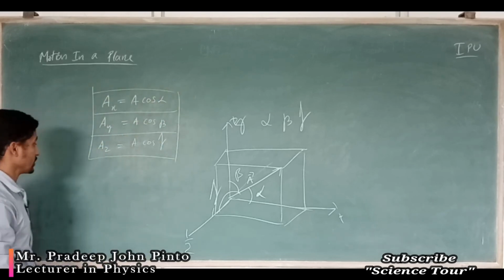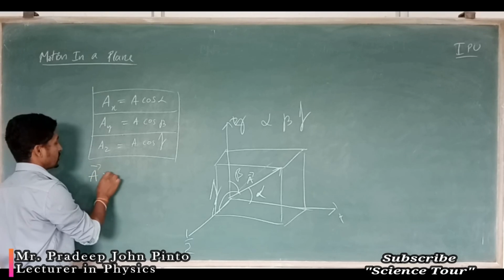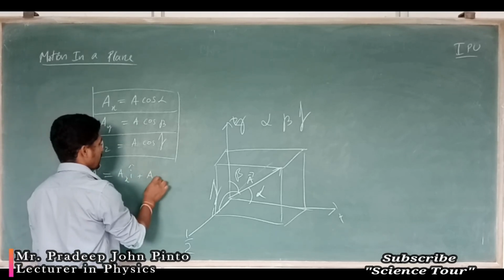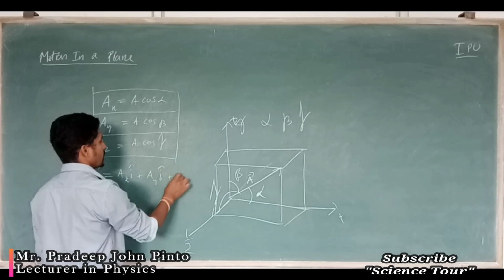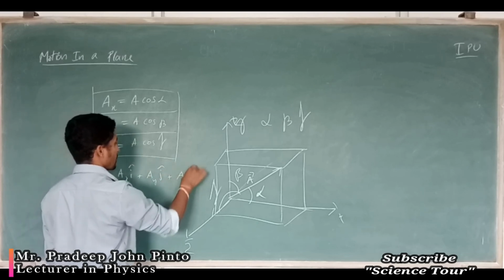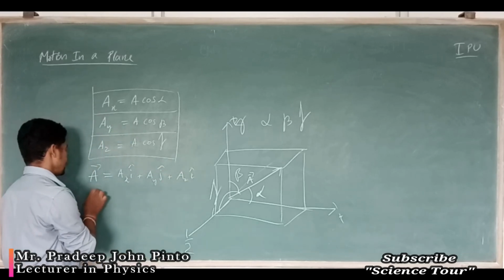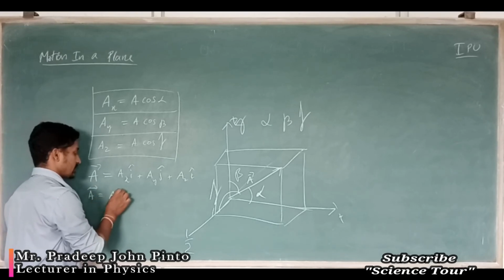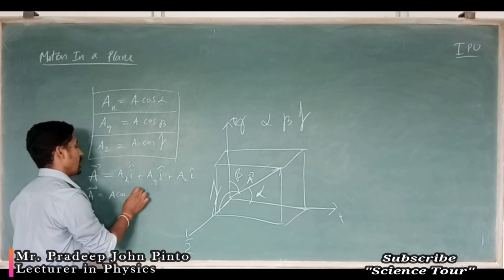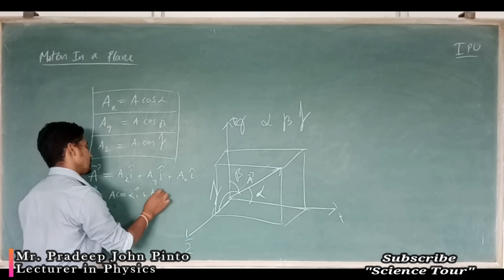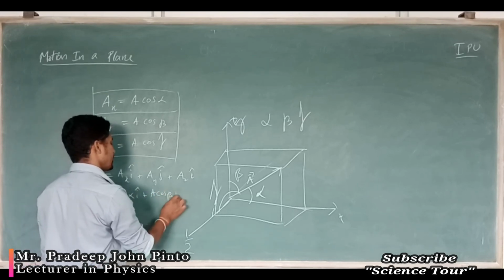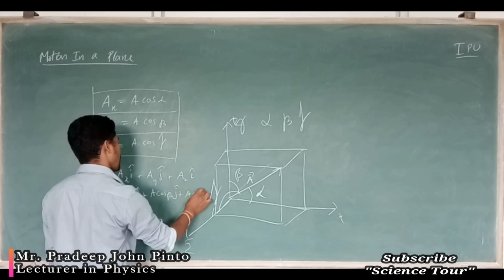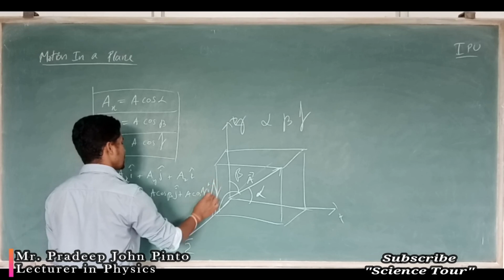So together, how can you write a vector in terms of three dimensions? A = ax i cap + ay j cap + az k cap. Then in terms of magnitude and direction you can write the vector as a cos alpha i cap + a cos beta j cap + a cos gamma k cap.